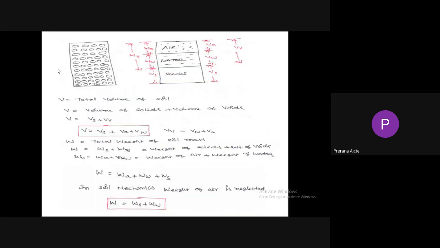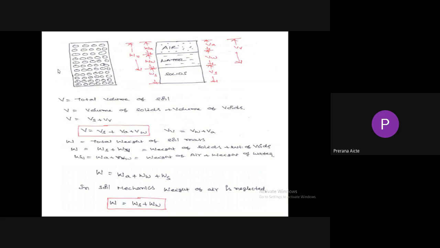Here, the right hand side of the diagram indicates volume components. The left hand side indicates weight components. On the volume side, the total volume of the soil equals volume of solids plus volume of voids. The volume of voids includes volume of water and volume of air.